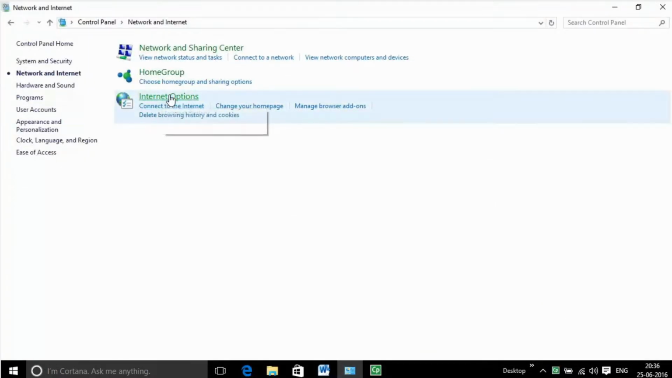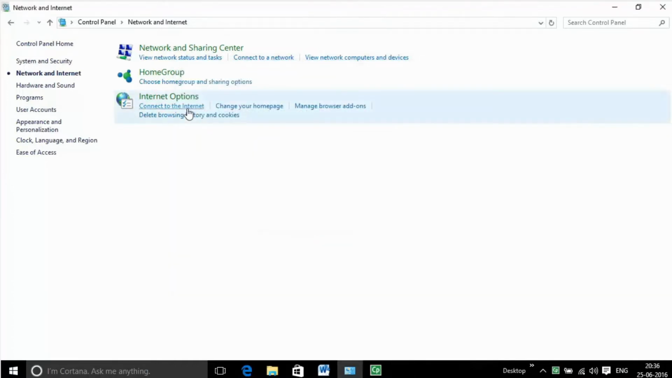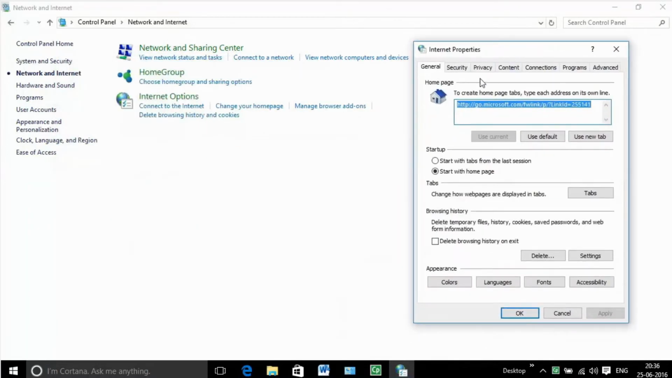Network and Internet. Internet options. Displays and allows the user to edit or create network connections such as local area network, that is LAN, and internet connections. It also offers troubleshooting functions in case the computer has to be reconnected to the network.